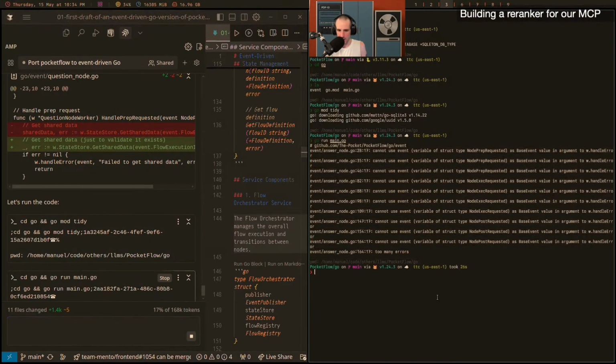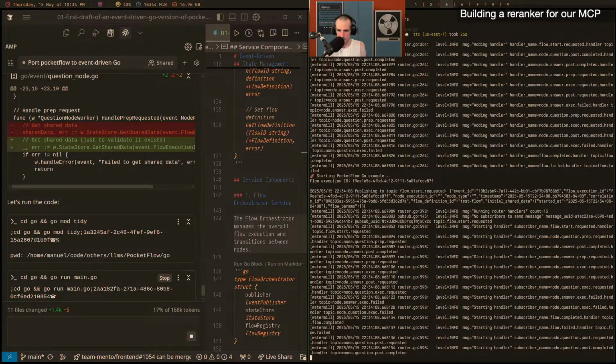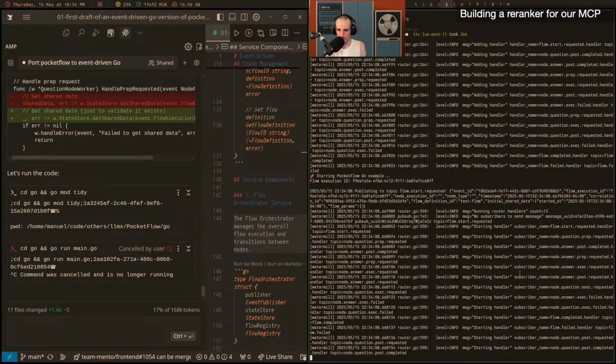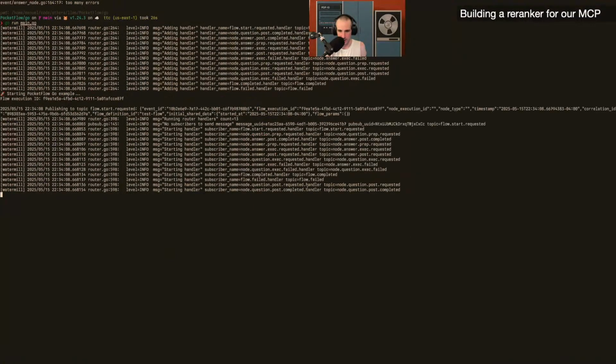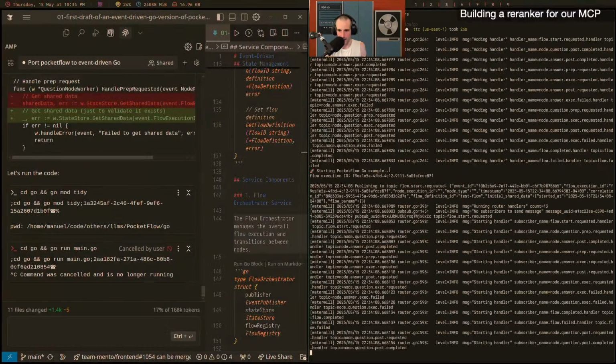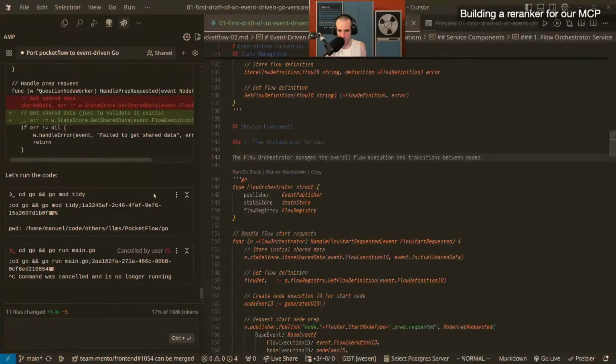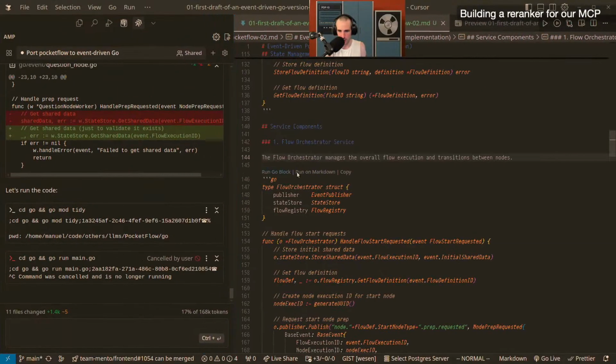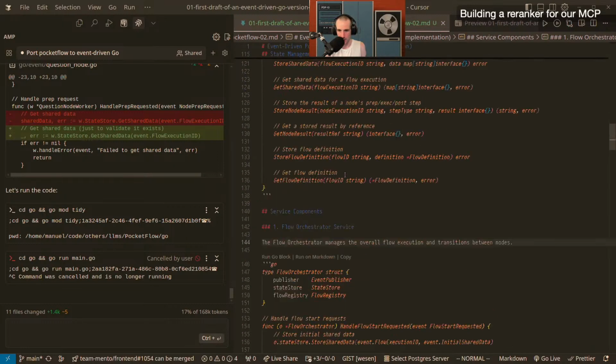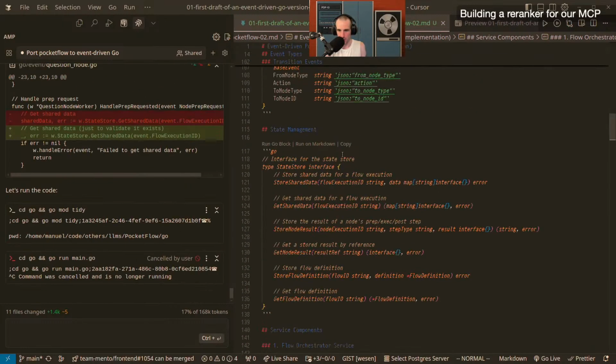So why is it compiling so long? Oh no, so it's not running now, huh? All right, so this works. Cool. So we can see it has started, and then we can see the flow. It registered starting handler. I think this is maybe a good moment to stop also, because it is quite late. I wanted to do 2 hours, not 3. I think this is a pretty good point to stop.